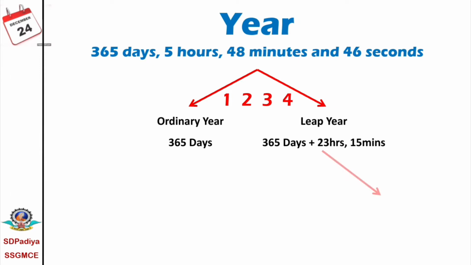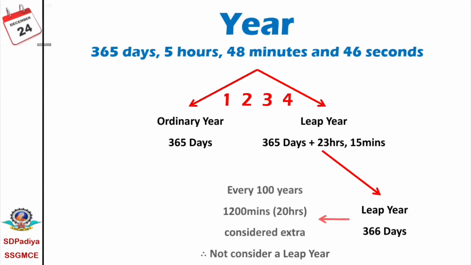And that we consider a year of 366 days and call it a leap year. But this leap year is of 366, but actually it is 365 plus 23 hours and 15 minutes. Means in every leap year we have considered 45 minutes more than the actual.